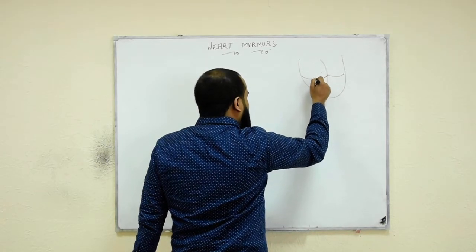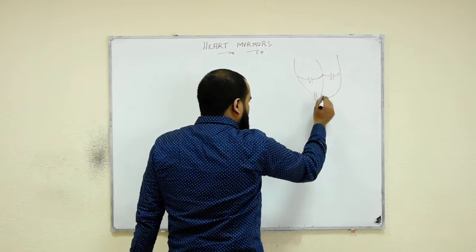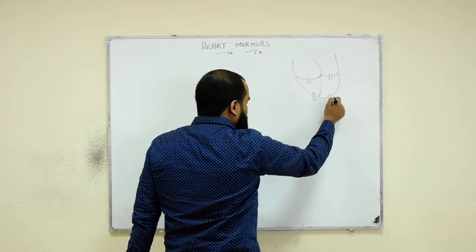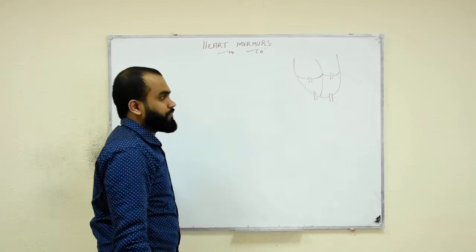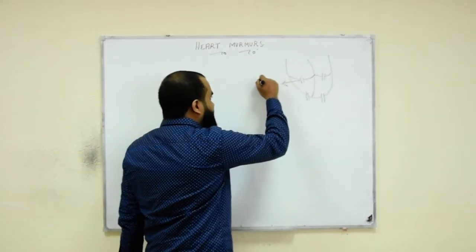the phase of the heart is divided into two, systolic as well as diastolic. Systolic is the pumping phase and diastolic is the filling phase. So as you already know, we have a valve here that is called the tricuspid valve.